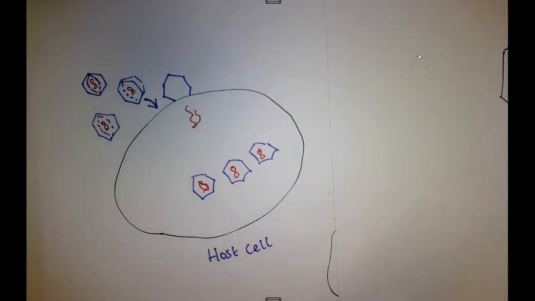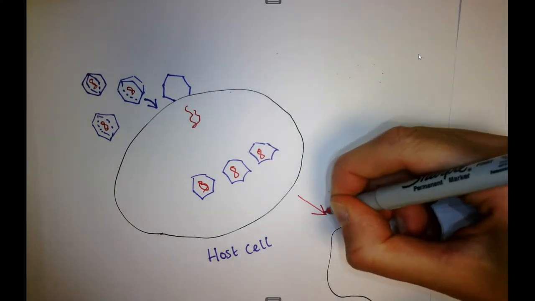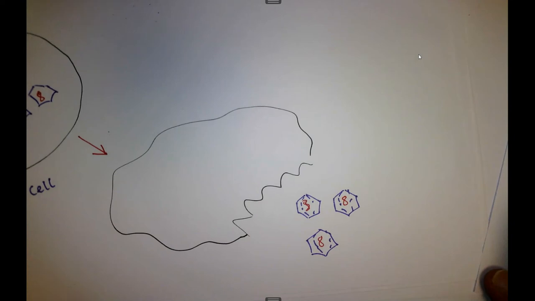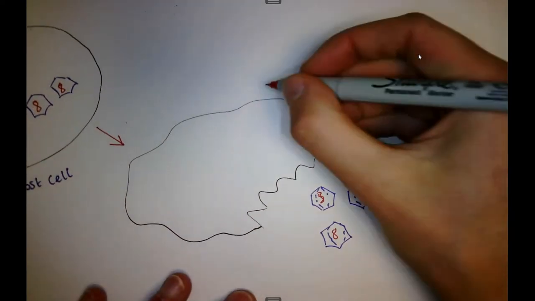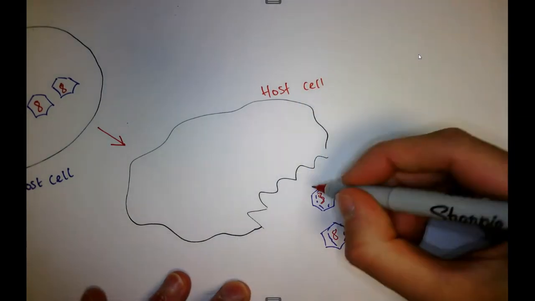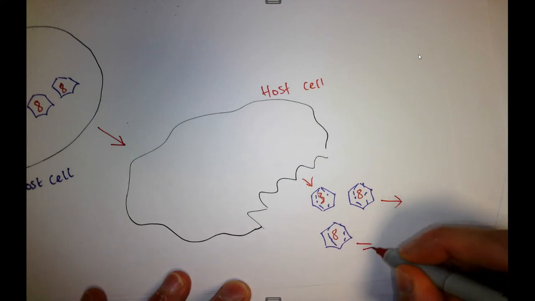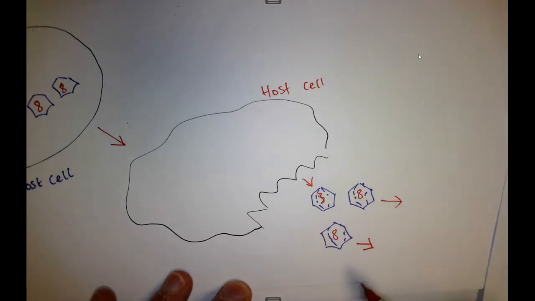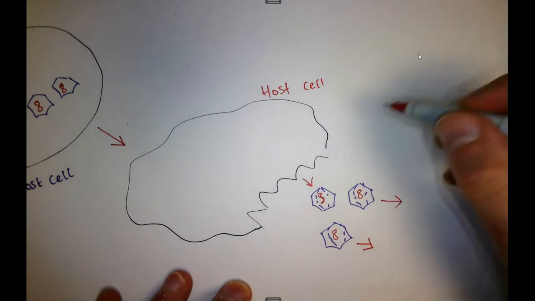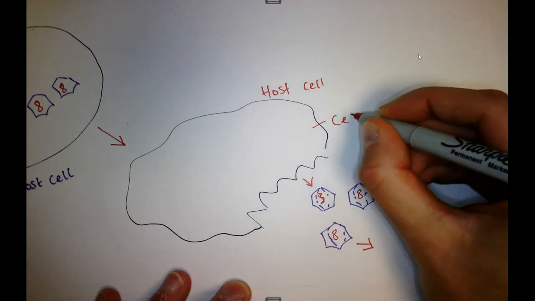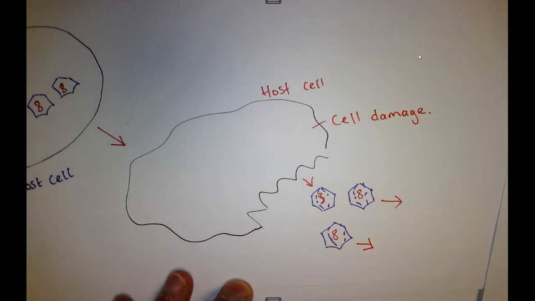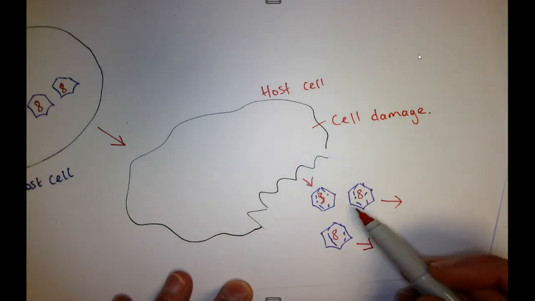And then once it's done that, the next step is those virus particles are going to burst out of the cell. You can see here, this would be our host cell, which has now been burst open, a bit like a water balloon bursting, and all the virus particles are expelled from the host cell. And then this can basically start again. Each of these virus particles can then go and find another host cell to go and infect. Now, if we look here, this cell is now really damaged. That cell is now going to die. And it's no longer going to be able to do what it normally does. So that's how viruses are going to cause disease.